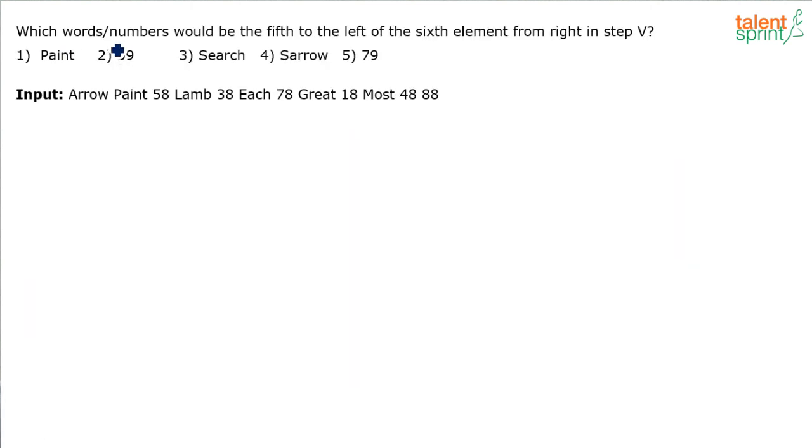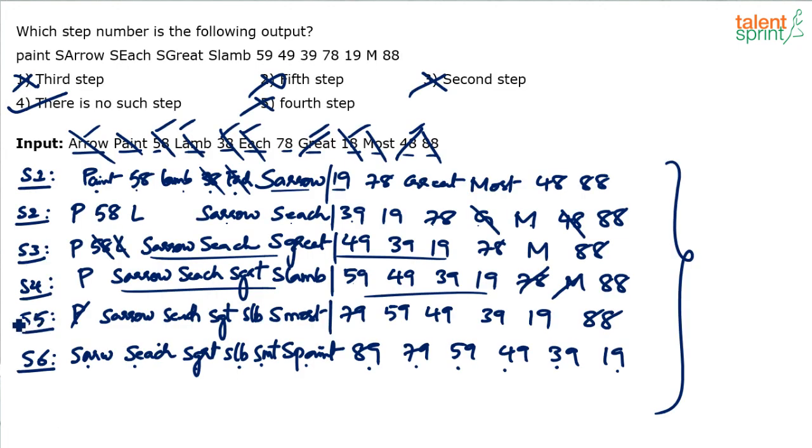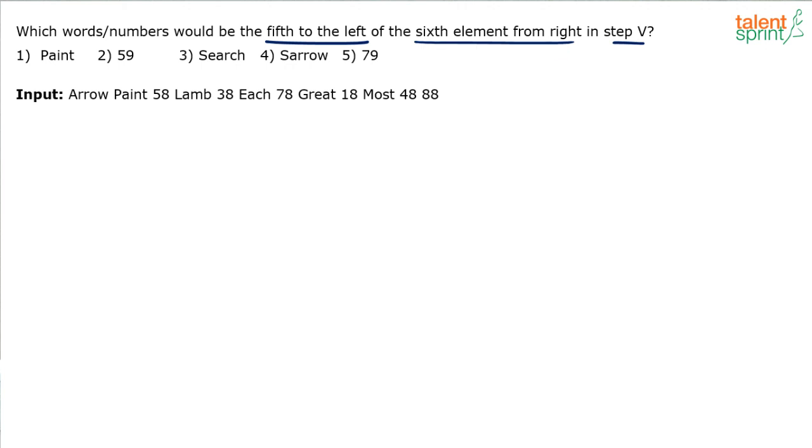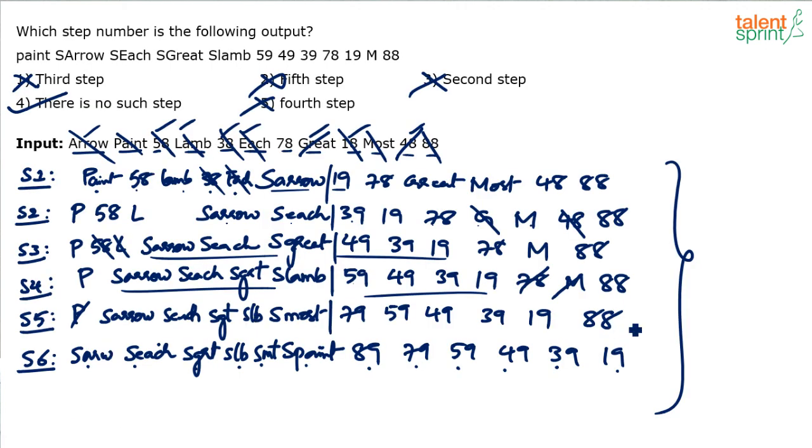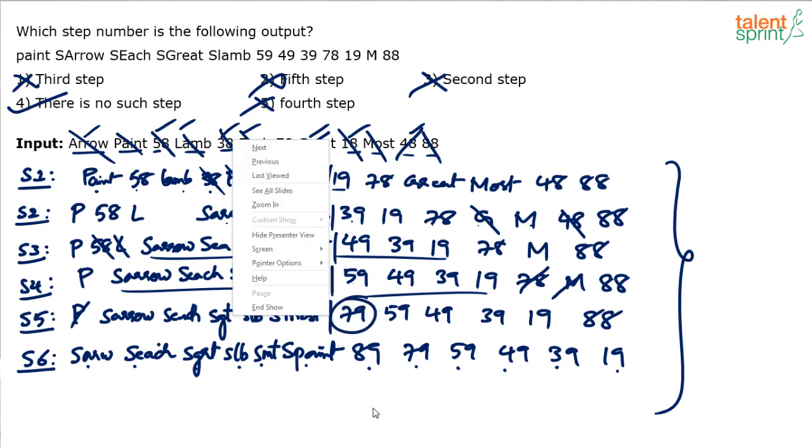It says which word or number would be fifth to the left of sixth element from the right in step 5. Now we don't have to do the whole process again. Just understand the question. We are talking about step 5. What is fifth to the left of sixth element from the right? Now go to step 5. Find out the sixth element from right. So this is the right hand, right? So 1, 2, 3, 4, 5, 6. The sixth element from right is 79.